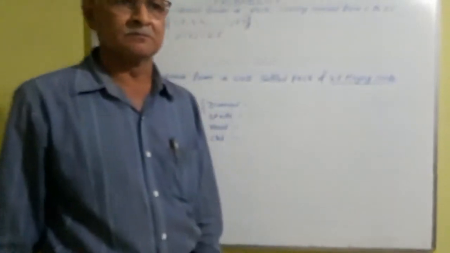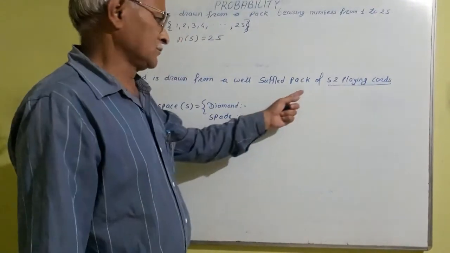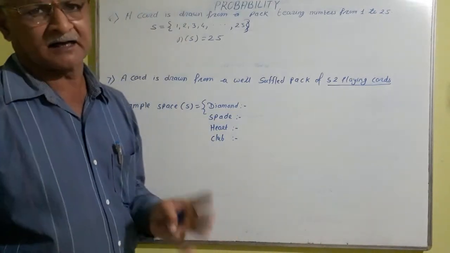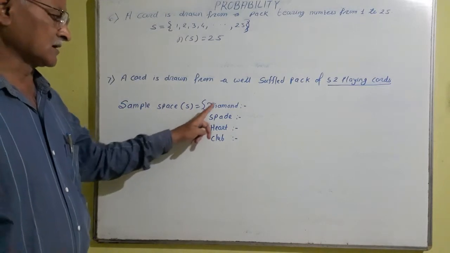And in the previous YouTube video, we saw how they are. And you know that they are diamond, spade, heart and club. And therefore the sample space S in curly bracket diamond.